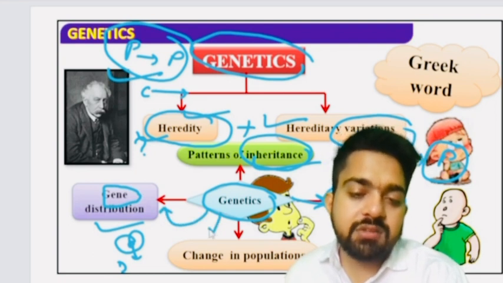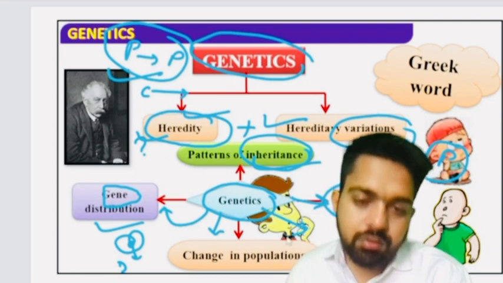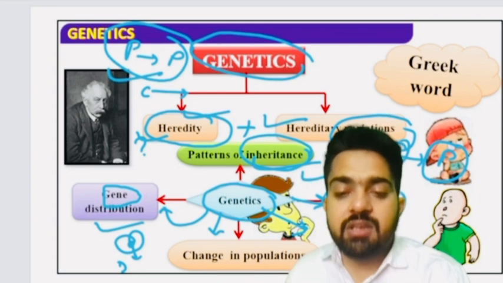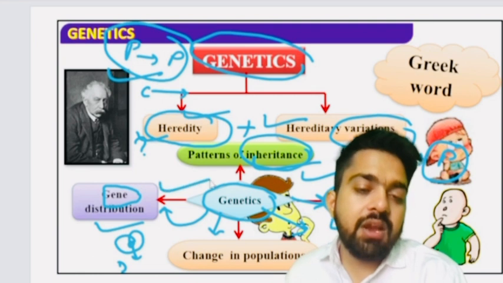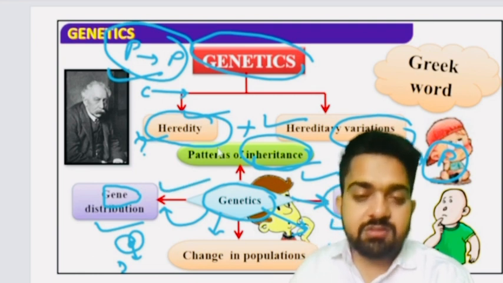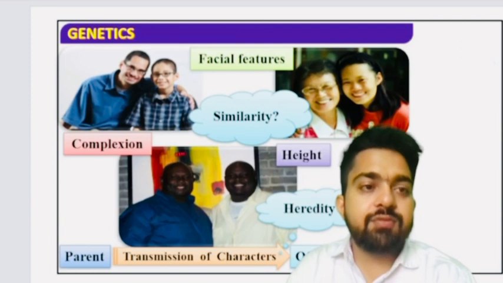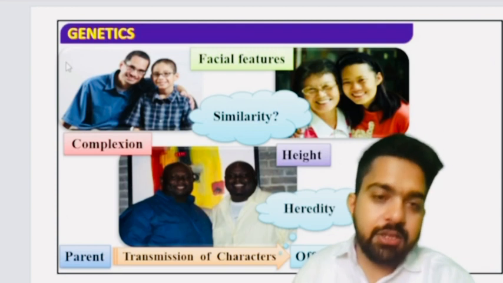And how does it affect the changes in the population? That is also studied under the genetics. So genetics includes inheritance, variation, how does changes in the population occurs, and gene distribution. Hope so this is clear to all. So the next is why we study about genetics. हमें genetics पढ़नी क्यों है?